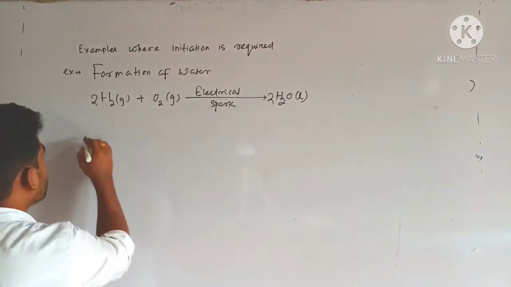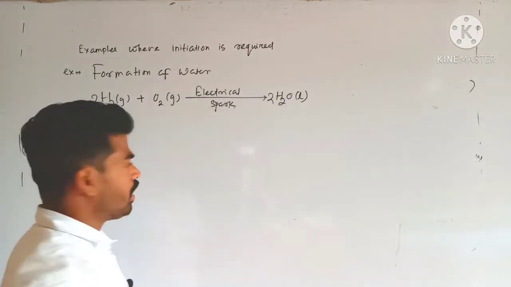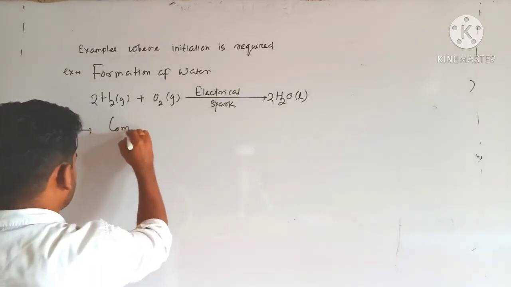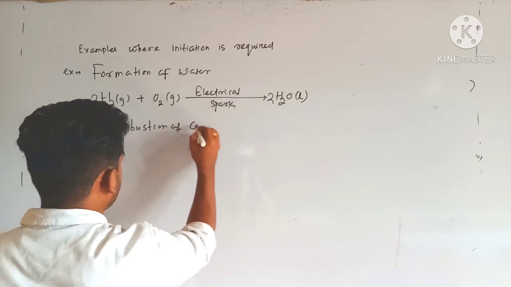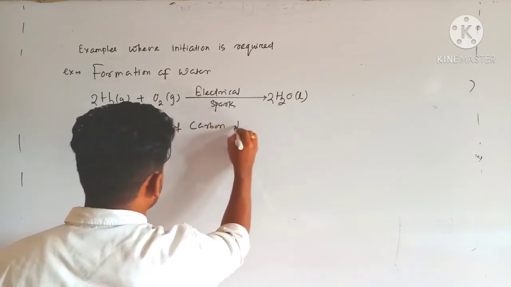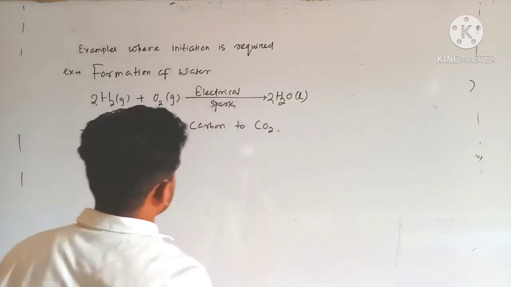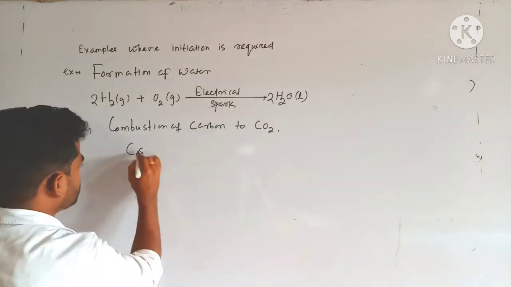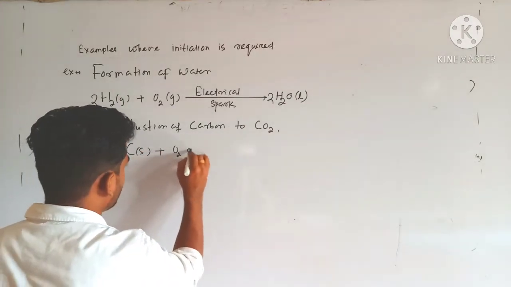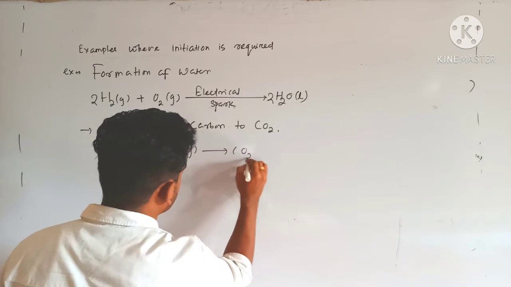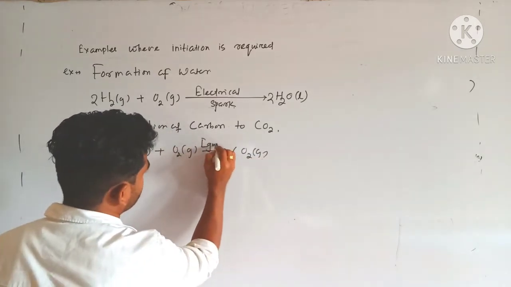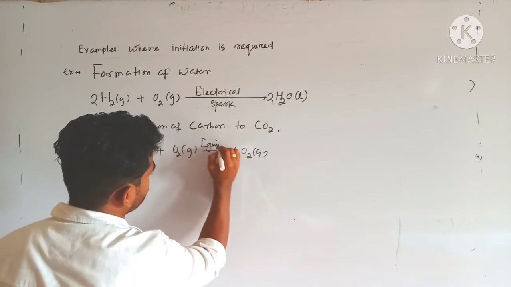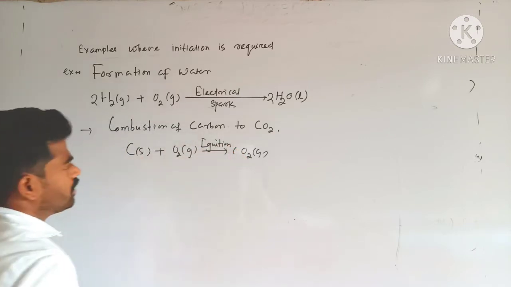Next, combustion of carbon to carbon dioxide. That can be written as carbon solid plus O2 gas giving rise to CO2 gas. So proper ignition is required.